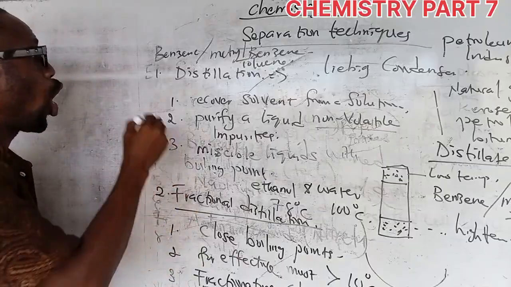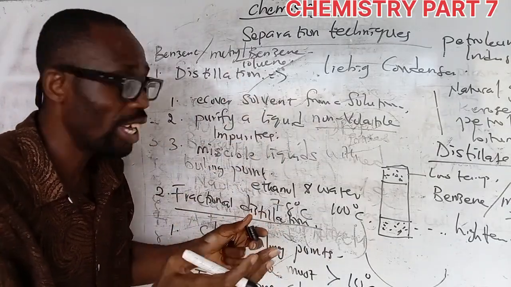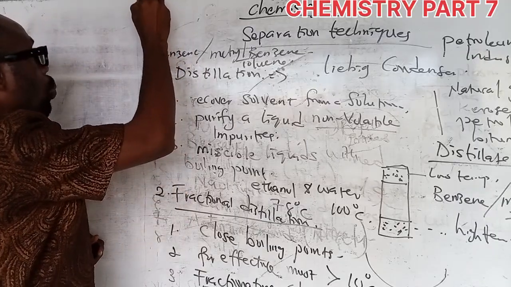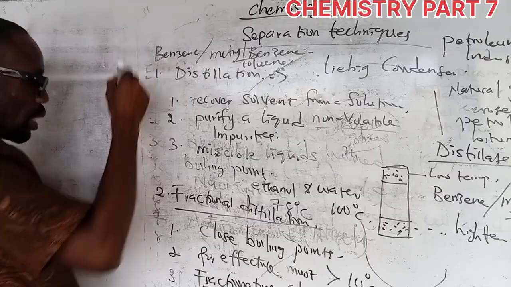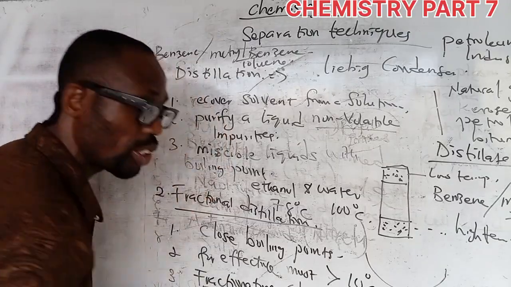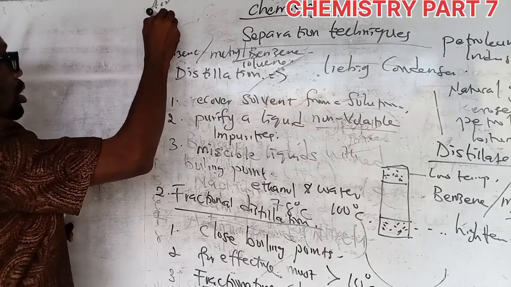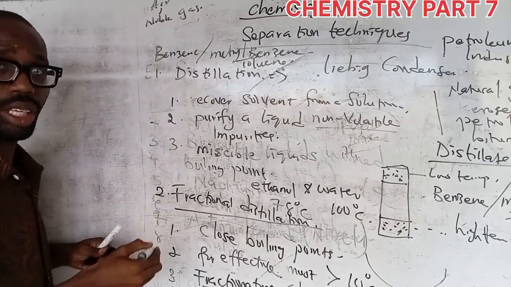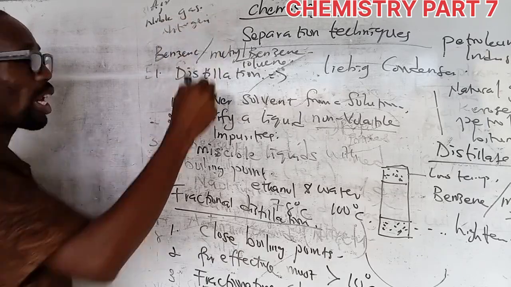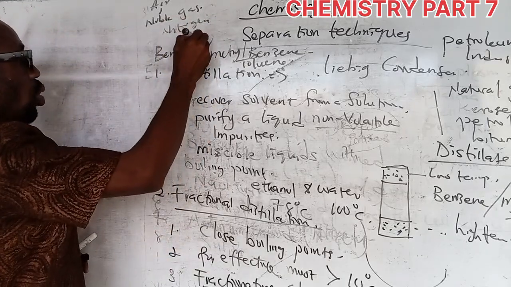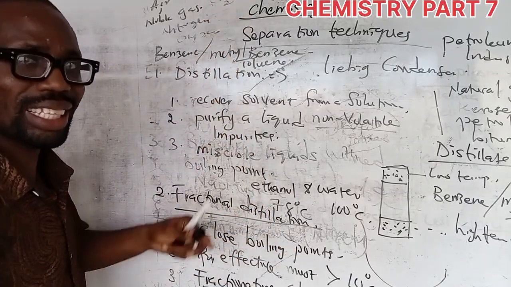Also, it can be used to separate the mixture of air into its various components, such as noble gases. That's number 3. I've given you 3 examples. So another example is separation of the constituents of air. Air is a mixture, I hope you know that. In air, you can have noble gases. What else? Nitrogen. What other component do you have? Oxygen. Another component again is carbon dioxide, and so on.